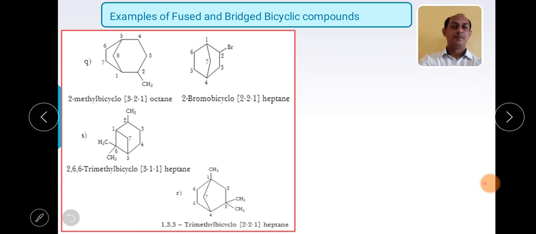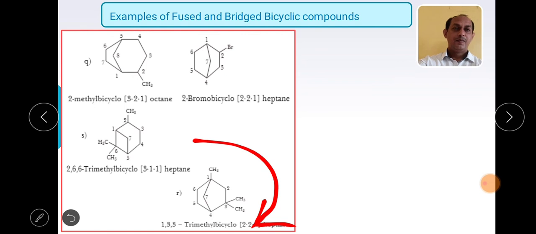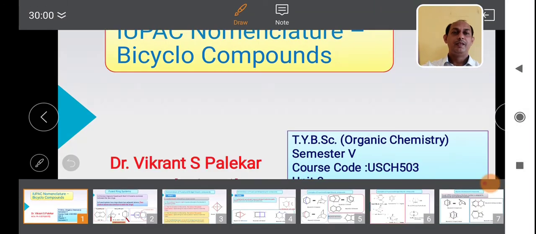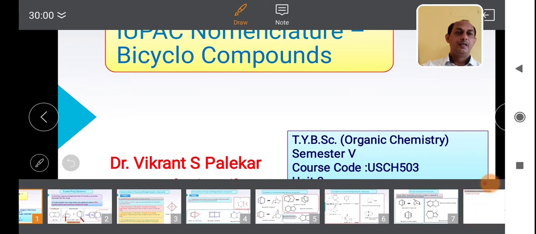Then this particular system, again, what will be the name? I will start numbering in the anti-clockwise direction, right? If I start numbering from this carbon, what number will come? 2, 2 to 4. So instead of that, I should start numbering from this carbon. So what numbers will come? 1, 3. So this will be minimum. So this is how we can give numbering.